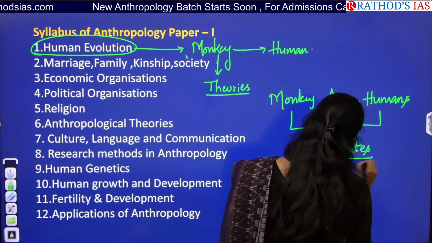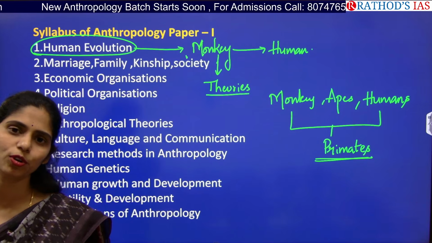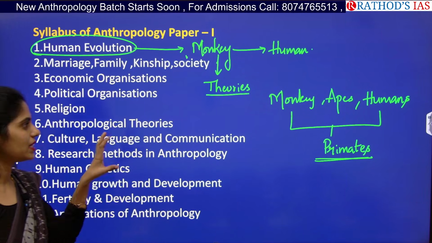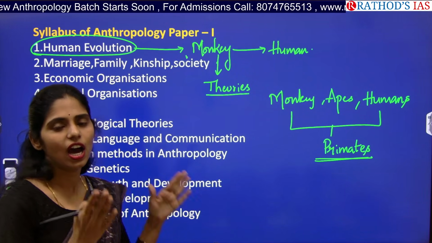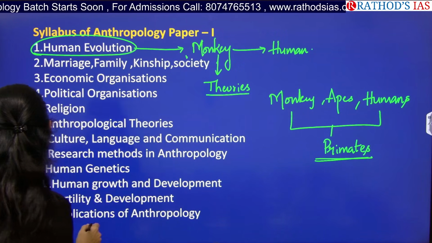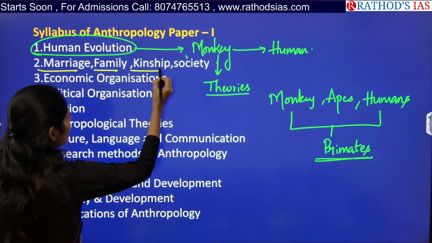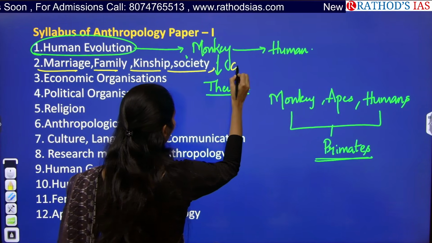All this belongs to primates, and you will be saying some words, but don't get afraid about the words. I'll be telling you in our course how you have to remember these words. And the next, second chapter, is about marriage, family, kinship, society and culture.